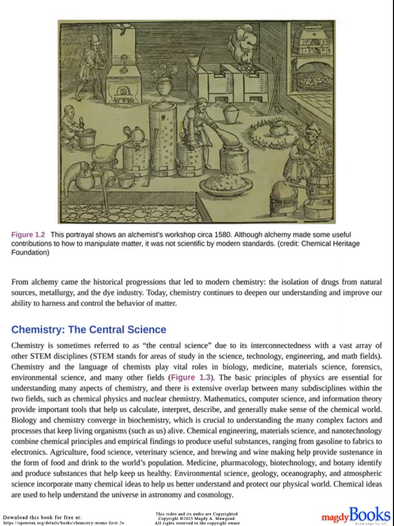Chemical engineering, materials science, and nanotechnology combine chemical principles and empirical findings to produce useful substances, ranging from gasoline to fabrics to electronics. Agriculture, food science, veterinary science, and brewing and winemaking help provide sustenance in the form of food and drink to the world's population. Medicine, pharmacology, biotechnology, and botany identify and produce substances that help keep us healthy. Environmental science, geology, oceanography, and atmospheric science incorporate many chemical ideas to help us better understand and protect our physical world. Chemical ideas are used to help understand the universe in astronomy and cosmology.